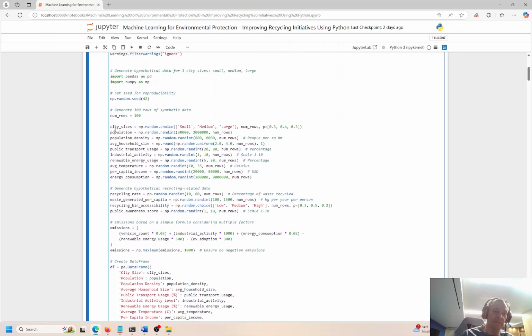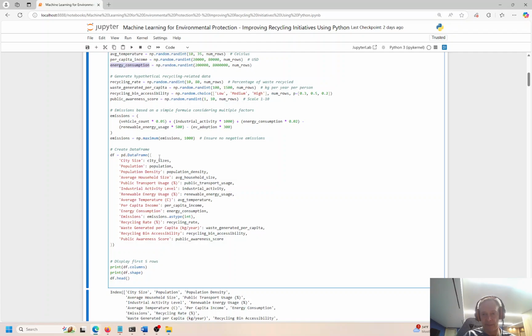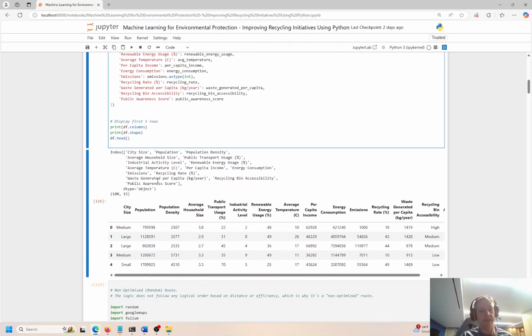We have a few different features: city size, public transportation usage, renewable energy usage, average temperature, outside per capita income. This is income per head count. Okay, so income per person. You would take the total income of whatever you're looking at. In this case, it's different sizes of cities, and divide by the population size. So the per capita income is a nice way to adjust the expenditures or the expenses for your city based on the population of the city. Okay, and we're going to package that very nicely into a data frame. Okay, you can see the data frame right here.